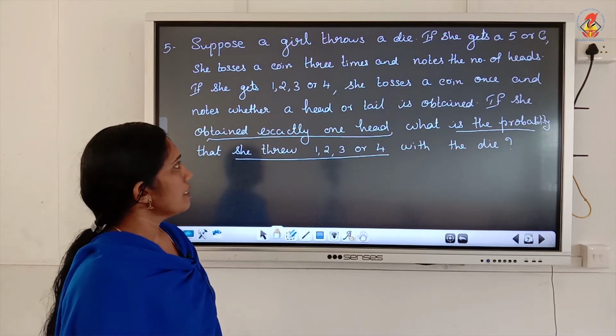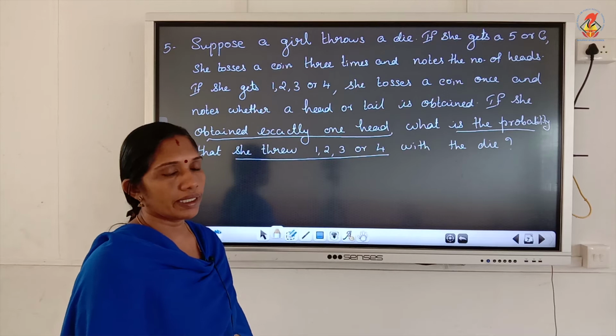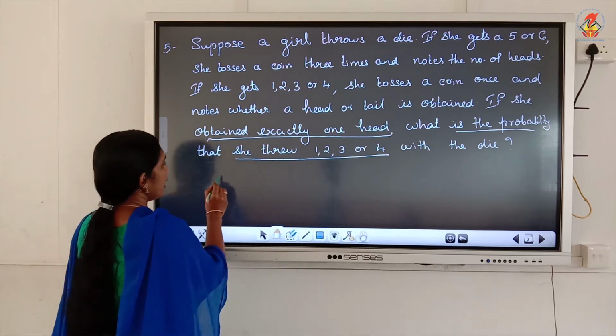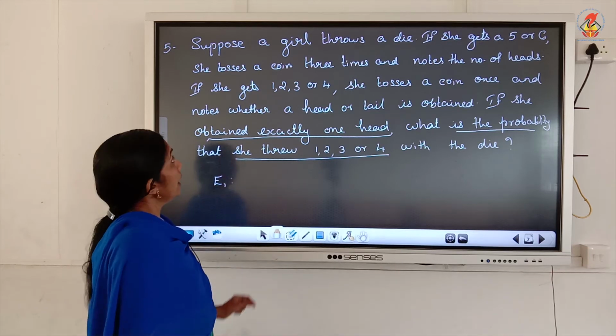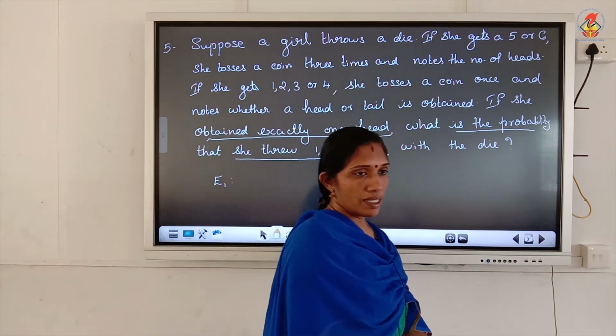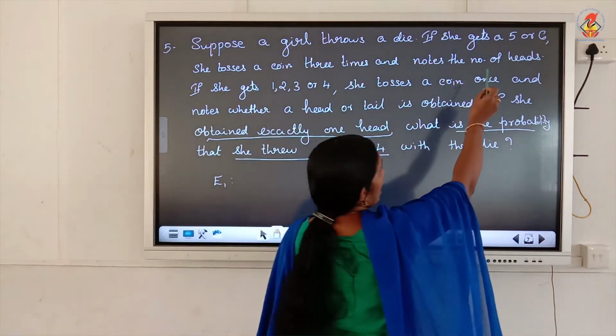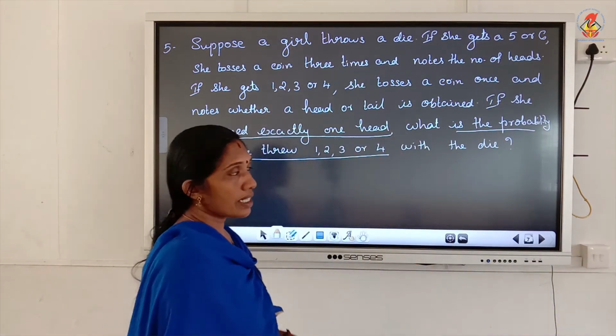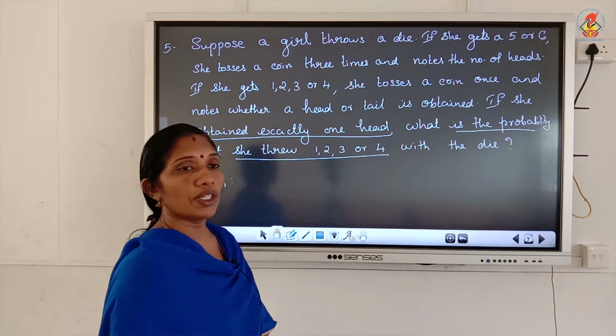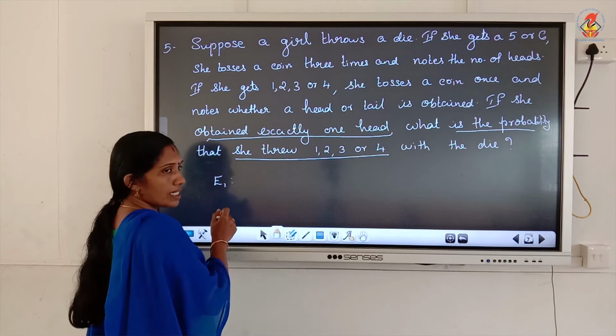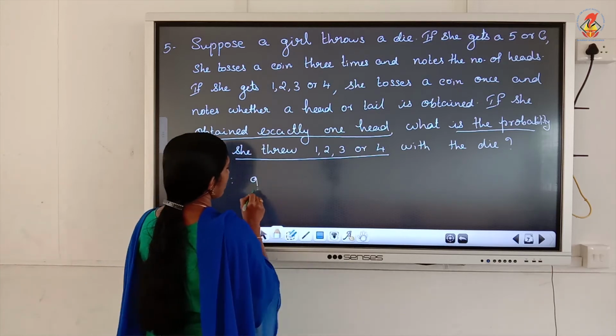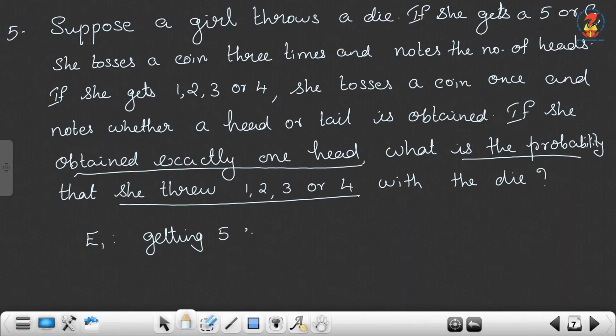Okay. So, what are E1, E2 and A? So, E1 we can define as: the experiment is girl throws a die. So, there are 2 possibilities. One is either getting 5 or 6, that is one case. The other one is getting 1, 2, 3 or 4. So, we can write E1 as getting 5 or 6 on the die. Okay. E2 means getting 1, 2, 3 or 4 on the die.